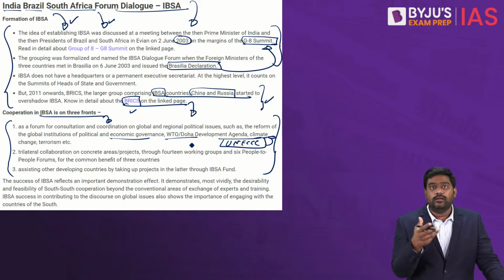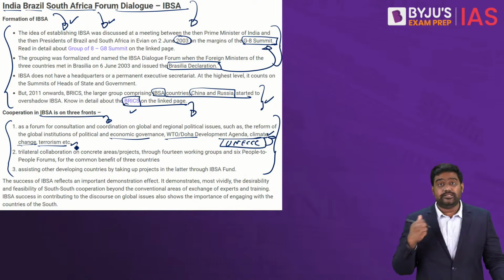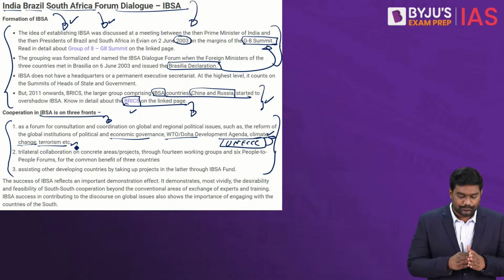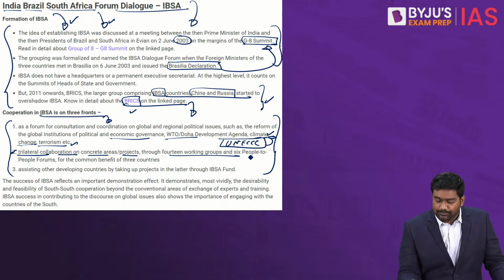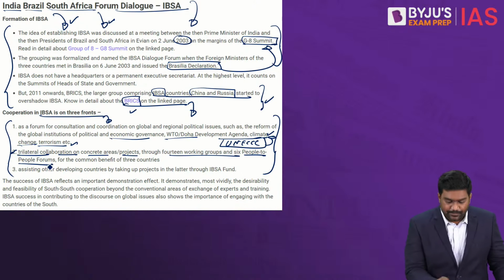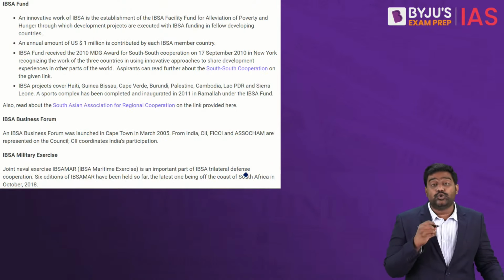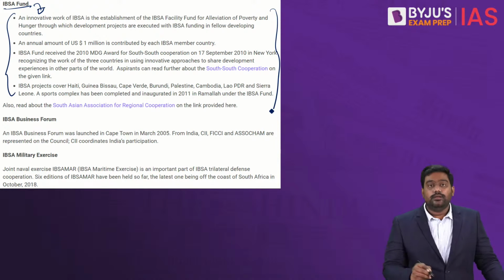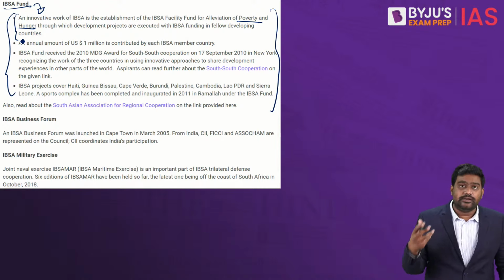They would bring all other developing and underdeveloped countries together during climate change negotiations. They even have a similar position regarding terrorism. So on key global financial issues, geopolitical issues, counterterrorism and climate change, IBSA countries have often had the same position. They even collaborate, work with each other, and take up joint projects. They have tried promoting people-to-people relations, that is cultural ties and tourism. They have even set up a fund called the IBSA Fund to promote developmental activities and socio-economic programs, not just in their countries, but even in other smaller countries, mainly to tackle poverty, hunger and malnutrition in poor, underdeveloped countries.